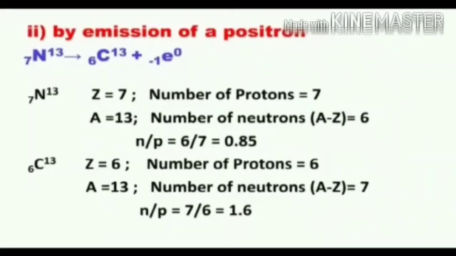Carbon-13 is obtained with the emission of a positron. For carbon-13, number of protons is 6, number of neutrons is also 6. N by P ratio is equal to 1. So, after emitting a positron, the nucleus gets into the stability belt.